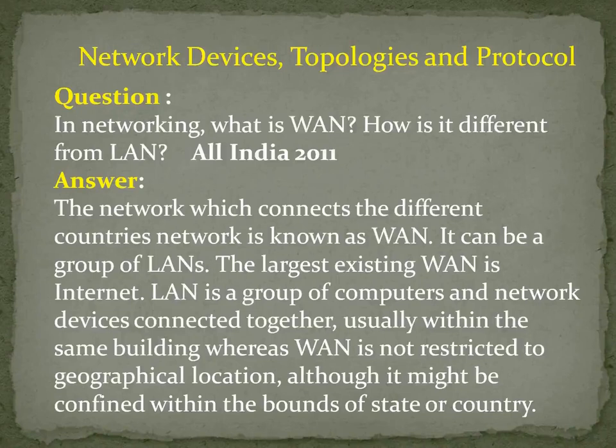We can limit it within a geographical location, whereas WAN we cannot limit the geographical location, because it may be a big city, or a big country, or it may connect two countries, or two continents, or it may connect the entire world. So there is no boundary limit for WAN, whereas there is a boundary limit for LAN. Got it? So hope you understand. Shall we go for the next question?